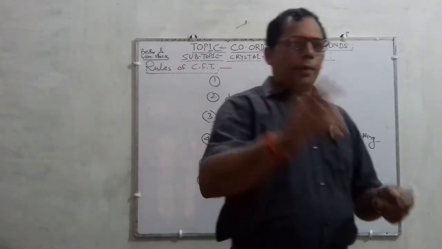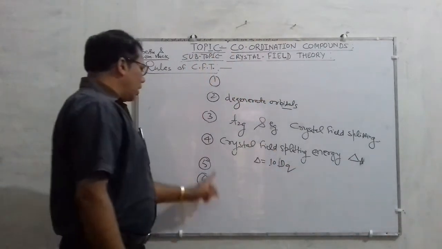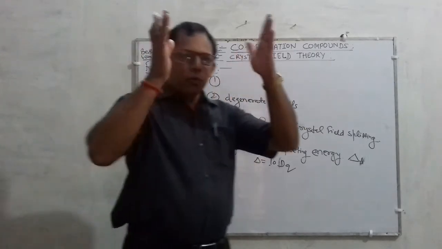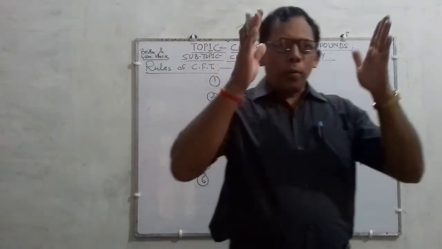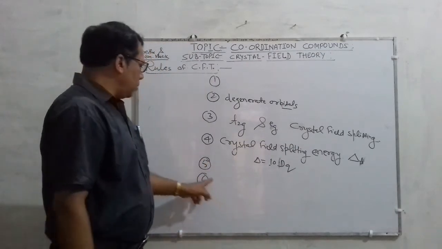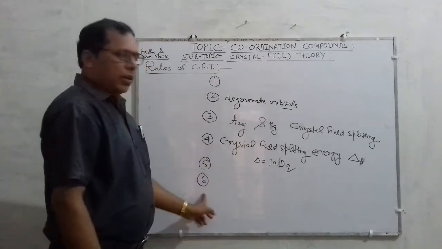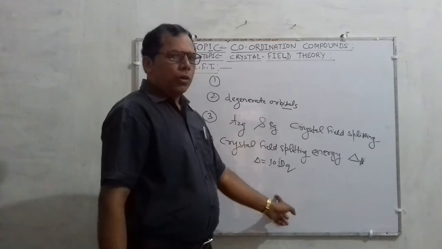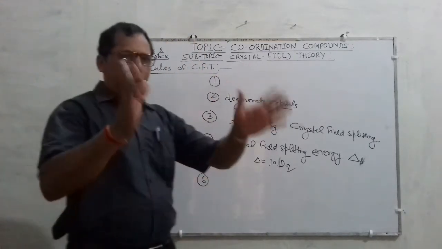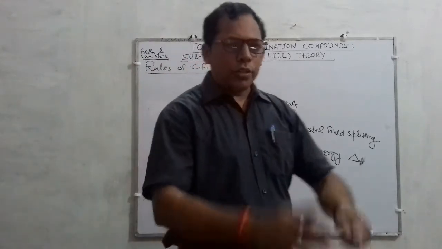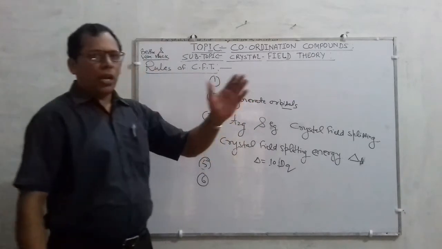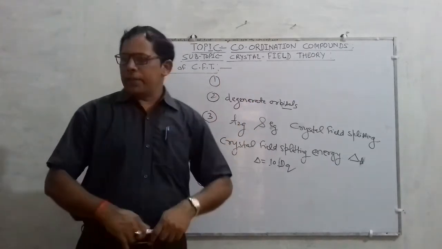And what is the last rule? The last rule of this CFT states that this theory completely rules out the covalent character in complex compounds. Means the covalent character is completely ruled out by the CFT theory. So keeping all these rules in mind, now we are in a position to explain the correct and clear geometry or structure or CFSE of a complex compound.